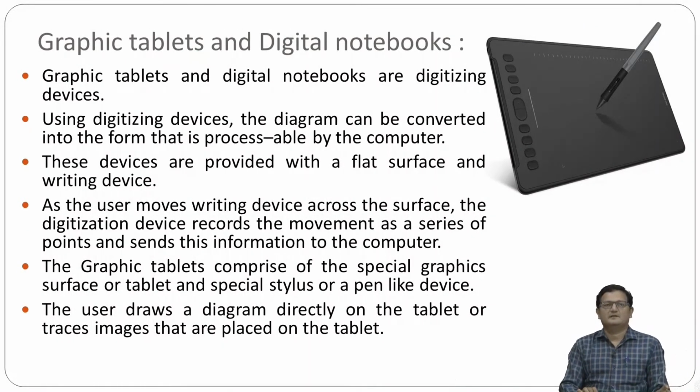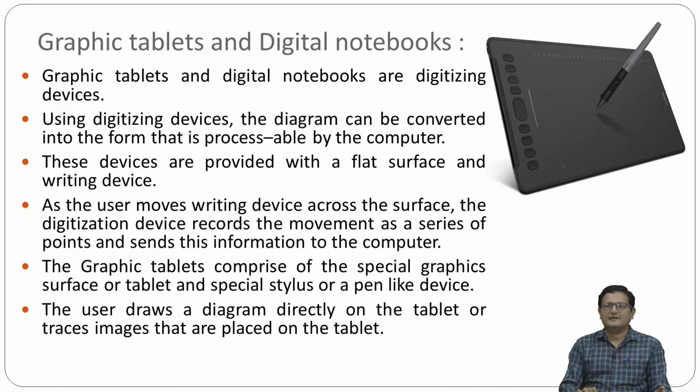One more device is also known as an input device, and you can see this type of device in the RTO or places like that. Here there is a tablet, and along with the tablet you will have a special pen.